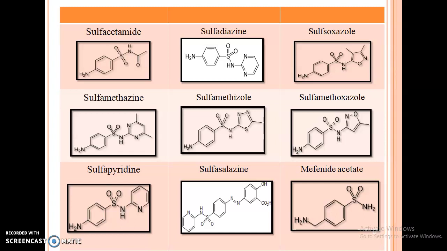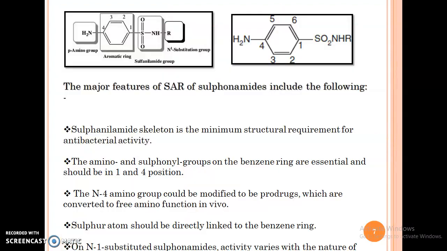Next, the major part of this presentation is the SAR. SAR of sulfonamides is very important. Before going to the SAR, let's see the basic structure of sulfonamides.